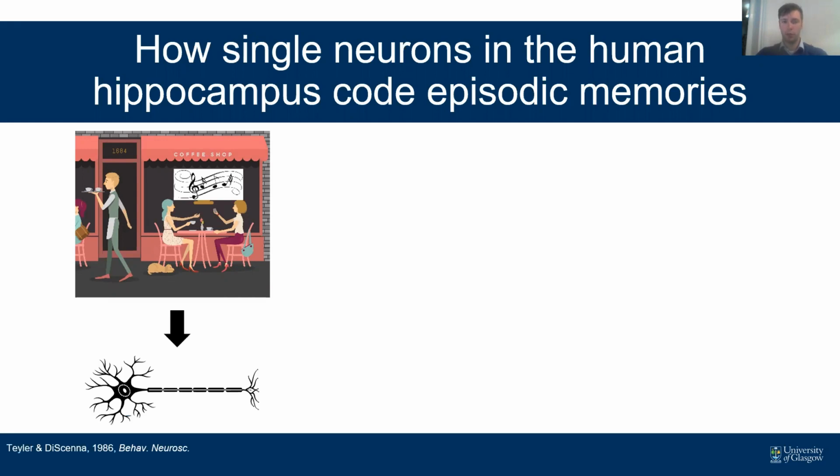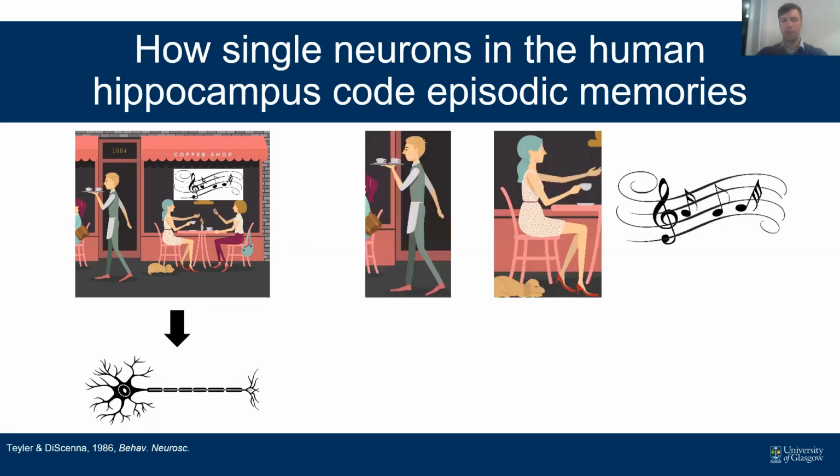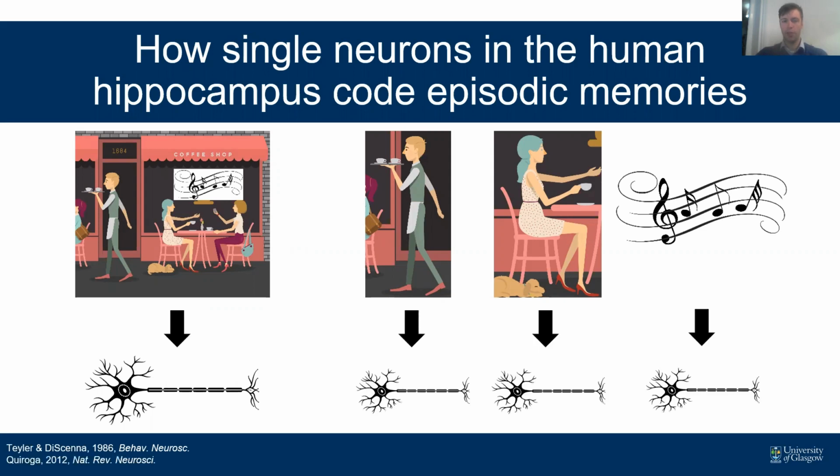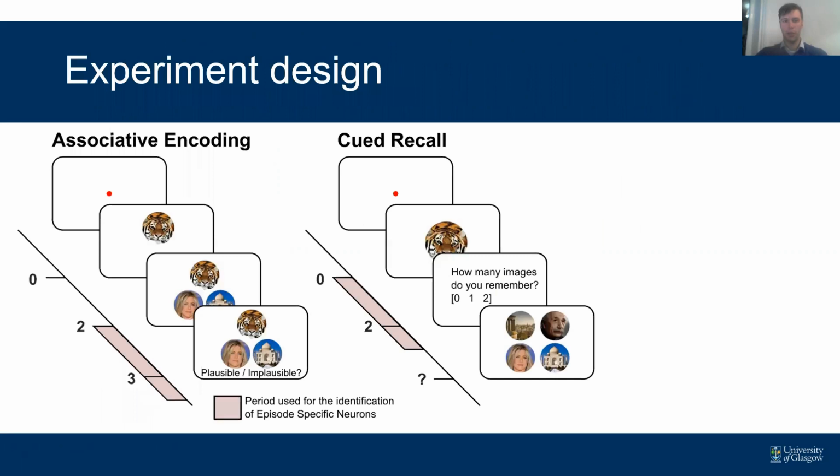According to a theory proposed by Teyler and DiScenna more than 30 years ago, all of these features within that episode are bound in one conjunctive code to one index assembly in the hippocampus. According to an alternative hypothesis proposed by Quiroga in 2012, concept neurons code for each one of these features. So the concurrent activity of multiple concept neurons code one memory. We set out to answer which one is the case, and we did so using a simple memory association task.